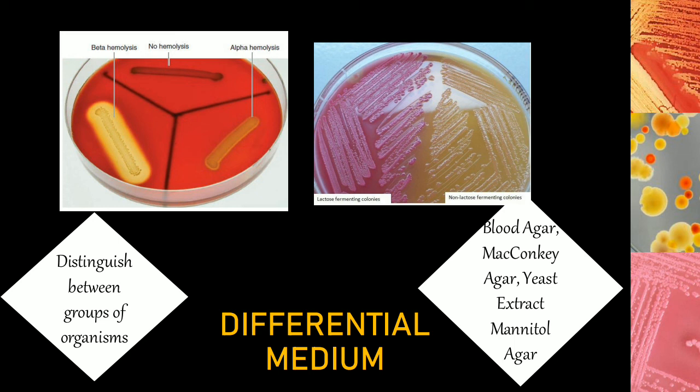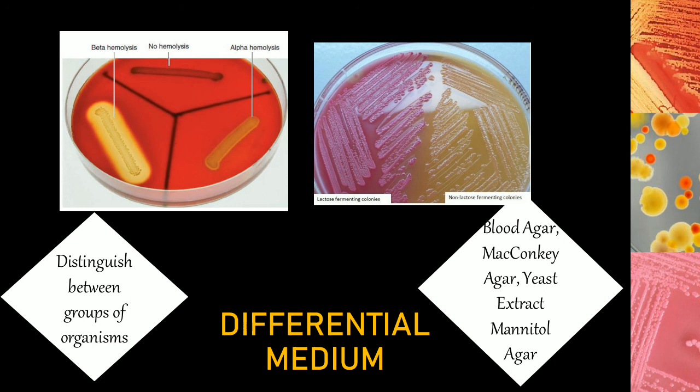For example, what is shown over here is blood agar. Blood agar is having blood in it, so there are RBCs. Certain organisms show complete breakdown of the RBC. Those are called beta hemolytic organisms. There are others which are showing only partial breakdown of the RBCs, and therefore they give a green discoloration around their growth, that is called alpha hemolysis. And some other organisms are unable to break down the RBCs, that is called gamma hemolysis. So when you grow a mixture of organisms, you can very clearly make out which is showing alpha, which is showing beta, which is showing gamma, and based on this you can actually differentiate the pathogens.